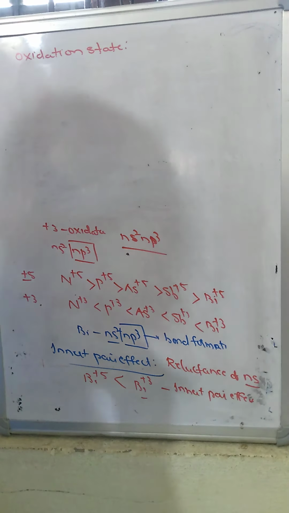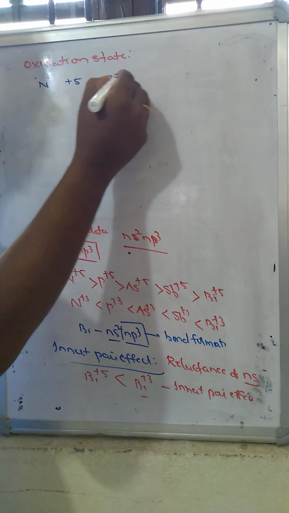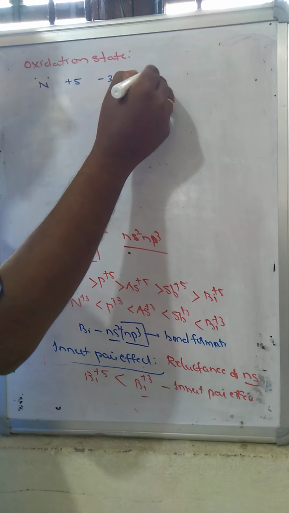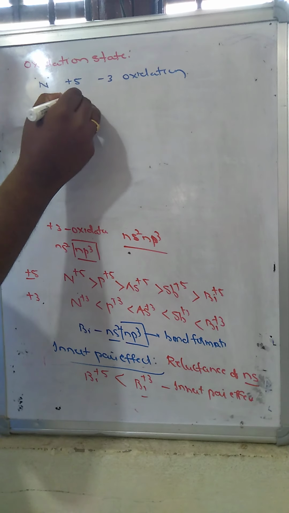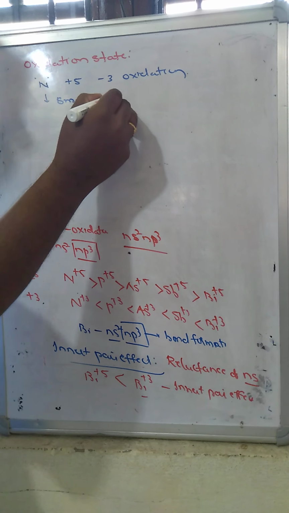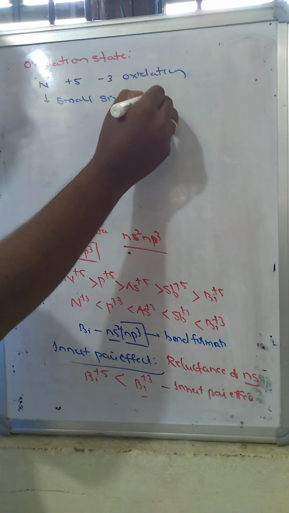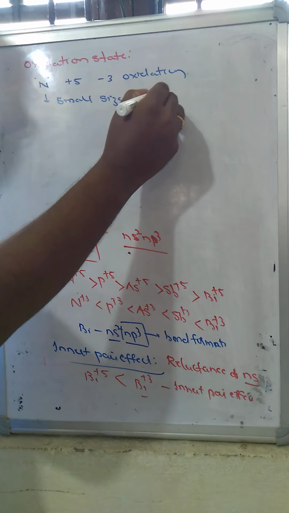Whereas nitrogen, instead of the +5 oxidation state, exhibits the -3 oxidation state. Nitrogen easily accepts 3 electrons instead of losing 5, because of its small size and high electronegativity.